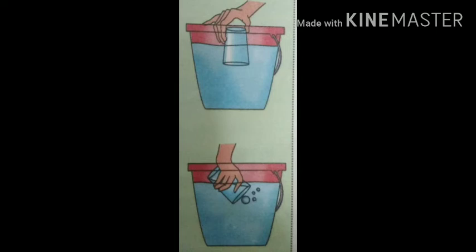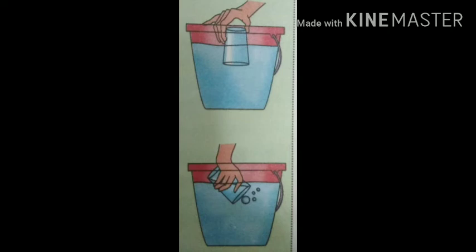Now when we tilt the glass, जब अपन उसे थोड़ा सा टेढ़ा करेंगे, then what will we observe? We will observe that the water starts to move inside the glass or tumbler, and bubbles are formed in the water. Now why are these bubbles coming? Actually these bubbles are formed due to air which is coming out of the tumbler.